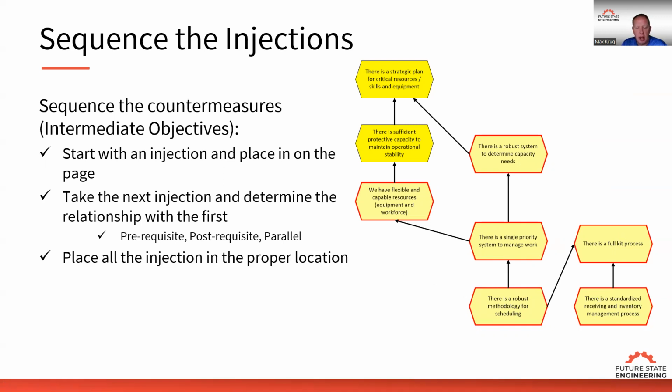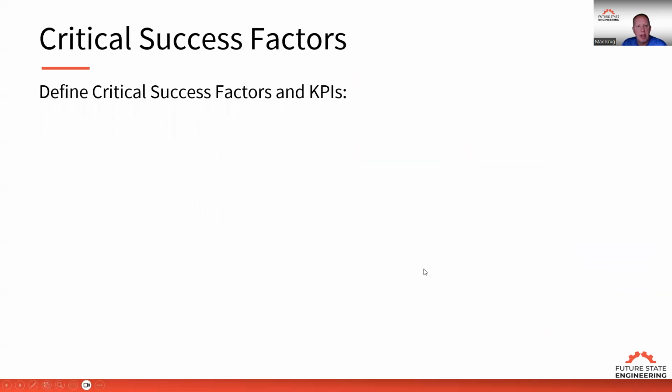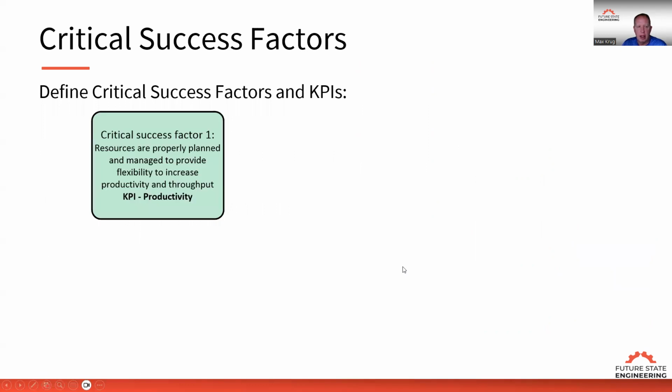Then you place all the injections in the proper location and then connect them with arrows. Once we do this, we get all the injections sequenced in terms of the order that they need to be done to achieve the high-performing organization. Then we identify critical success factors. When we have all the injections in place, we look at the columns of the injections that are linked to one another. We start defining critical success factors and key performance indicators.